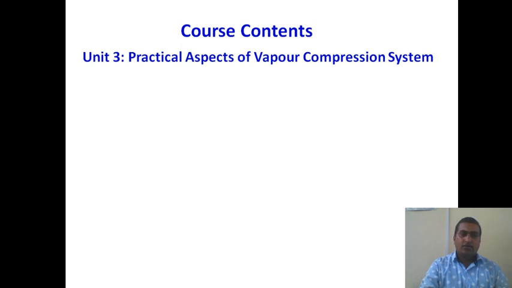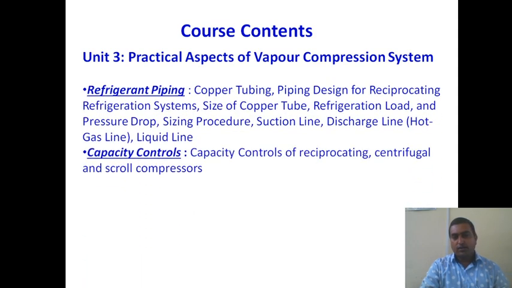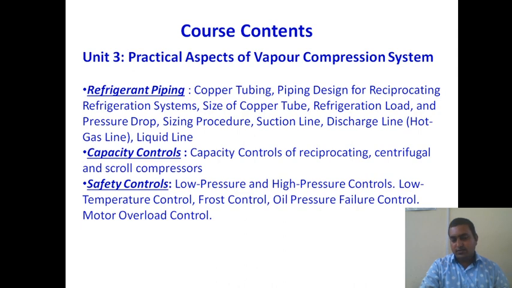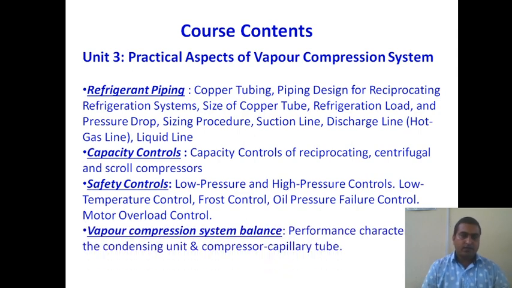So in unit number 1 and unit number 2 we have studied the vapor compression cycle, its components and their design. But along with those components, there are also some other equipments and systems required for efficient working of the system, which we have to study in unit number 3. Unit number 3 is nothing but the practical aspect of the vapor compression system.